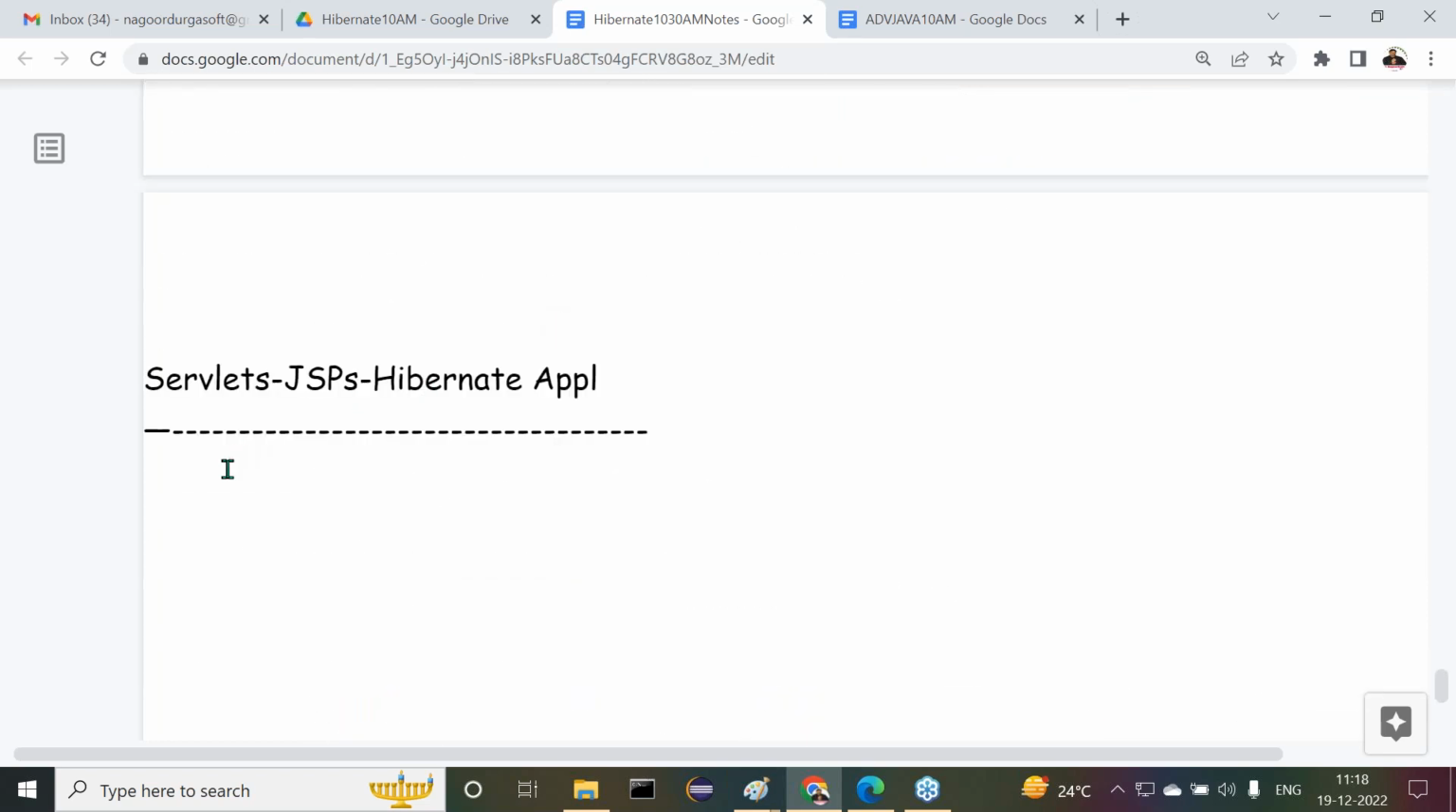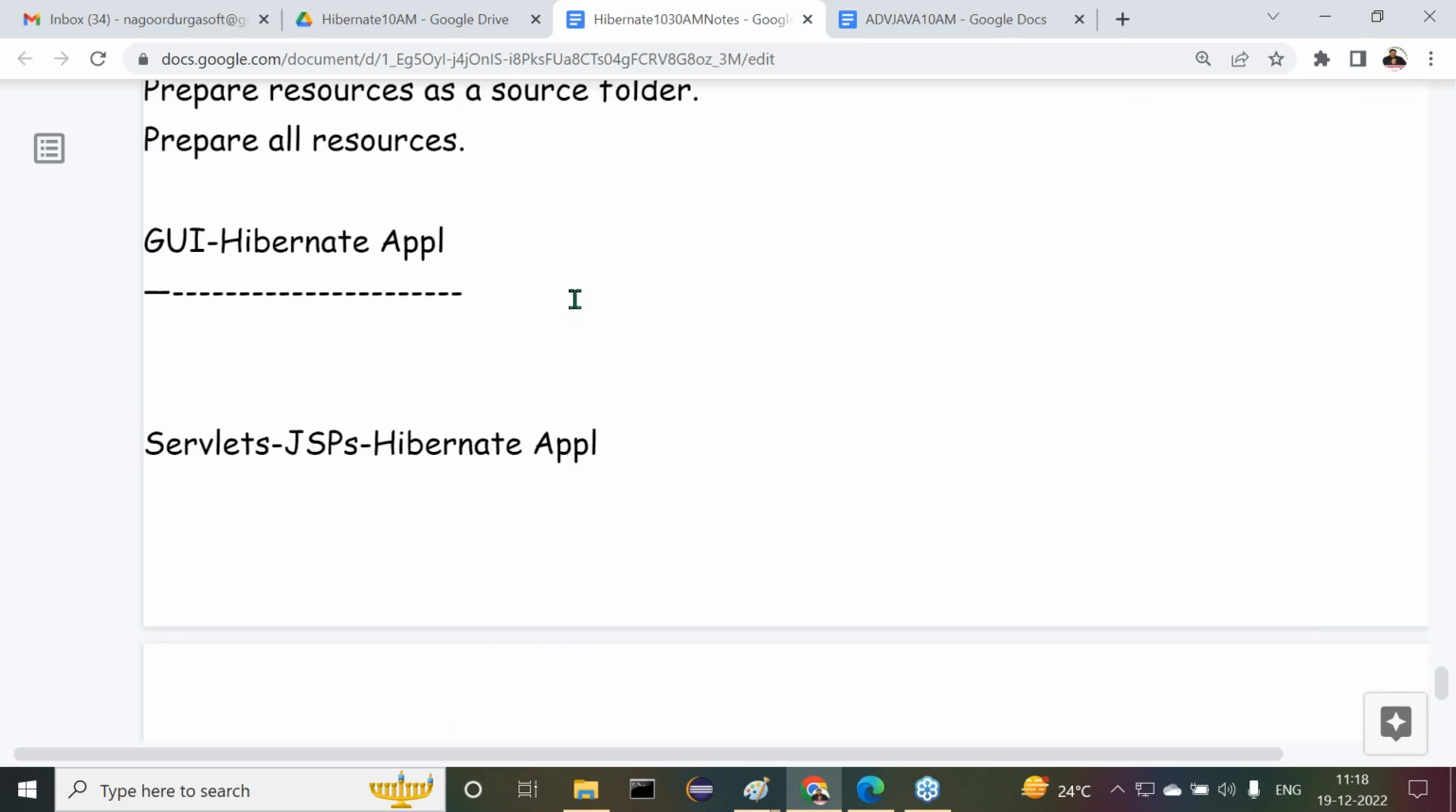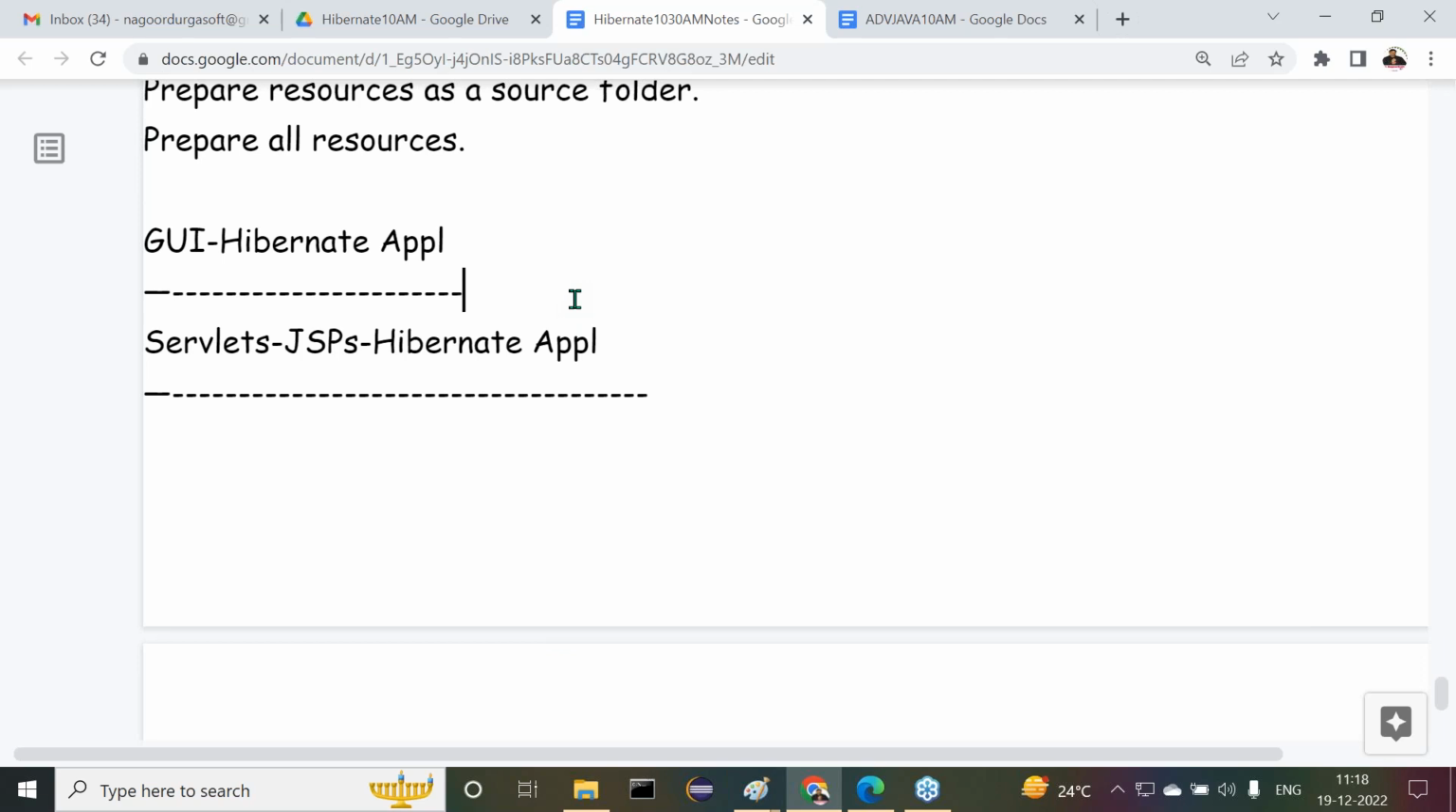I think we structured a servlets and JSPs Hibernate application there, and up to some part we completed it. Am I right? The JSP and Hibernate application is completed, right, Zinesh? Yeah, it is completed. Now we are discussing servlets, JSPs, and what next, the Hibernate application. Okay.